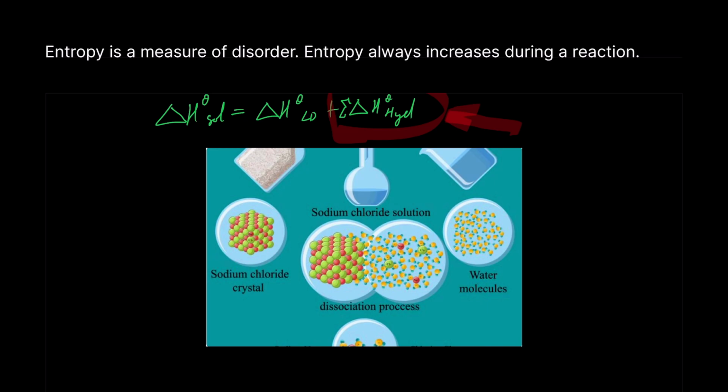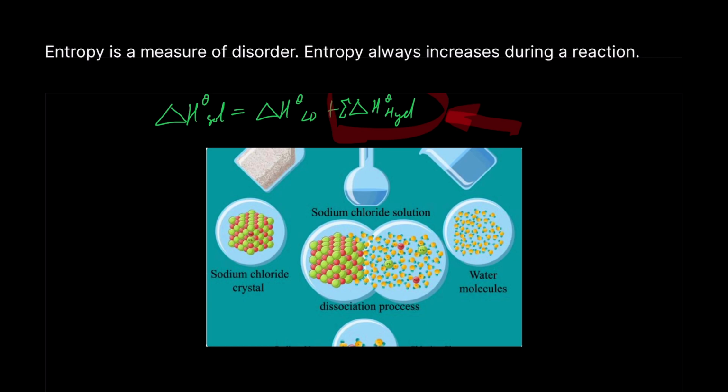We call that state the highest state of order. And therefore there's less probability, less chance for those ions in the sodium chloride crystal lattice to interact with water to undergo the hydration.